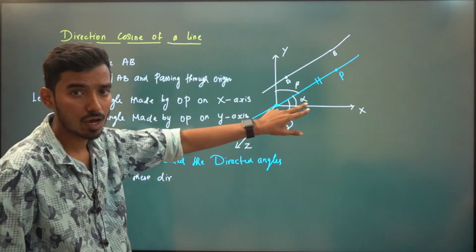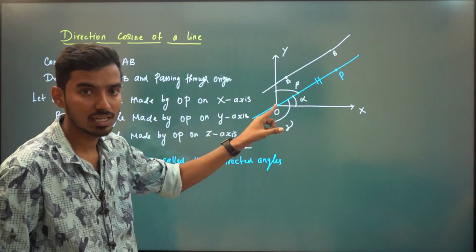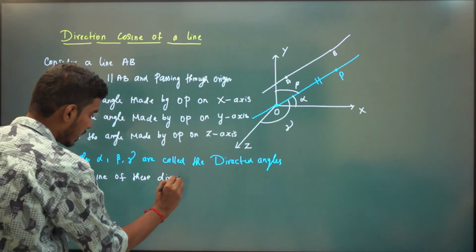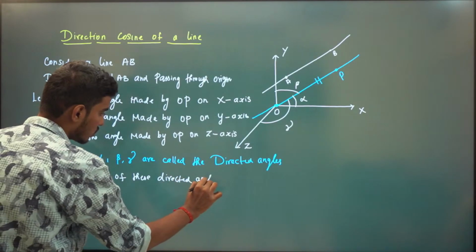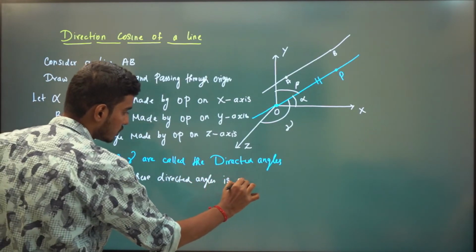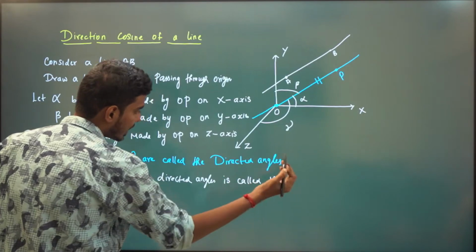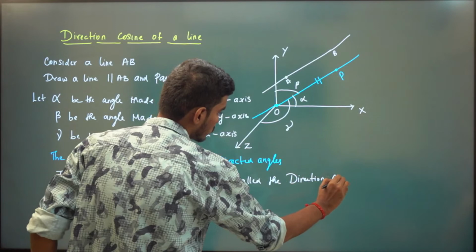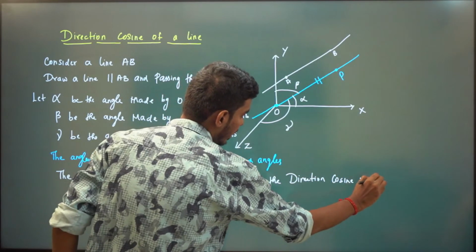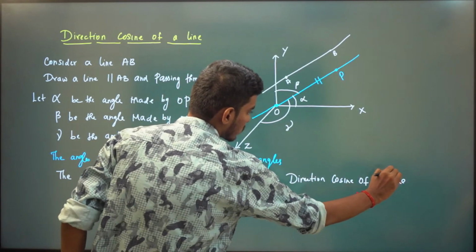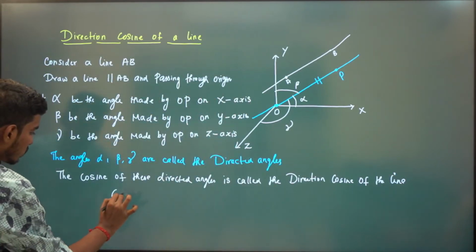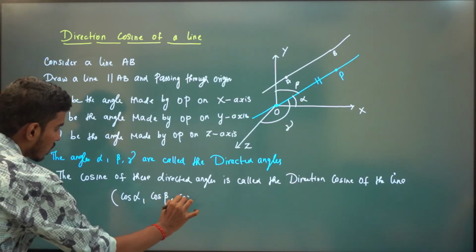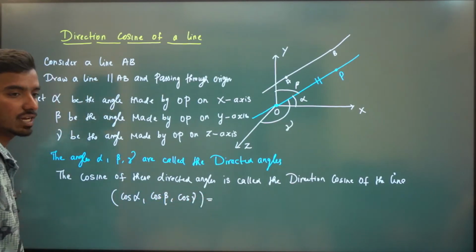I'm taking cos of all three angles: cos alpha, cos beta, cos gamma. The cosine of these directed angles is called the direction cosine of the line. So what is the direction cosine? Cos alpha, cos beta, cos gamma. So this is our direction cosine of the line.